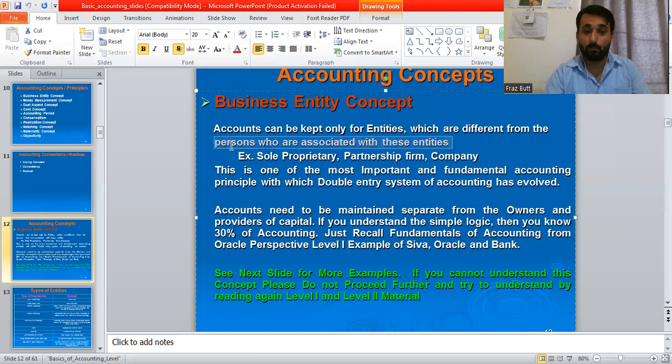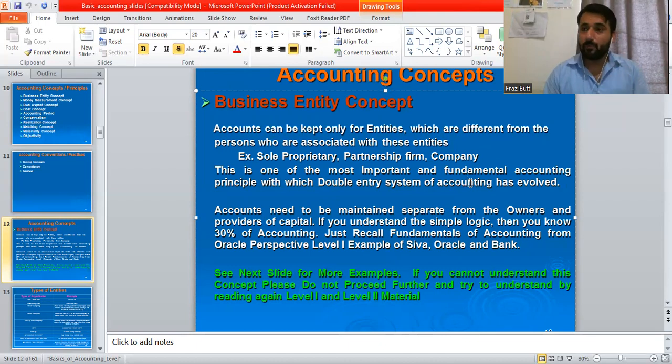So business, for example, sole proprietor, partnership firm, company. This is one of the most important and fundamental accounting principles from which the double entry system of accounting has evolved. Double entry system means that whether you are in sole proprietorship, meaning you are the single owner, for example a small grocery shop selling daily usable products, shampoo, soap, sugar, one owner is there. He is responsible for all the business activities.